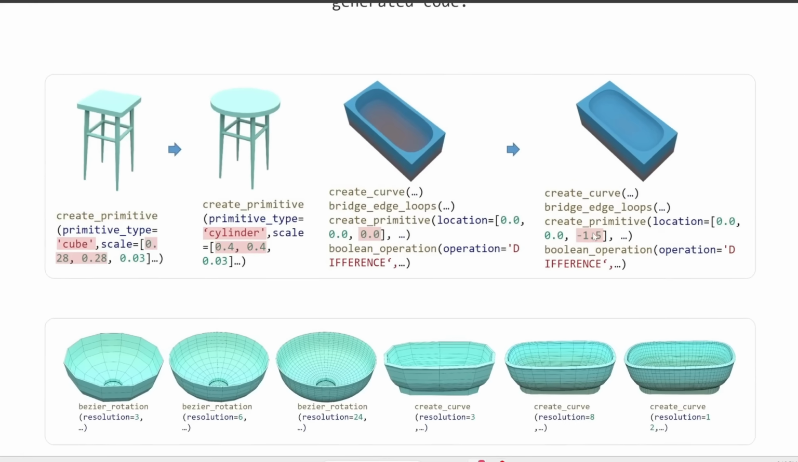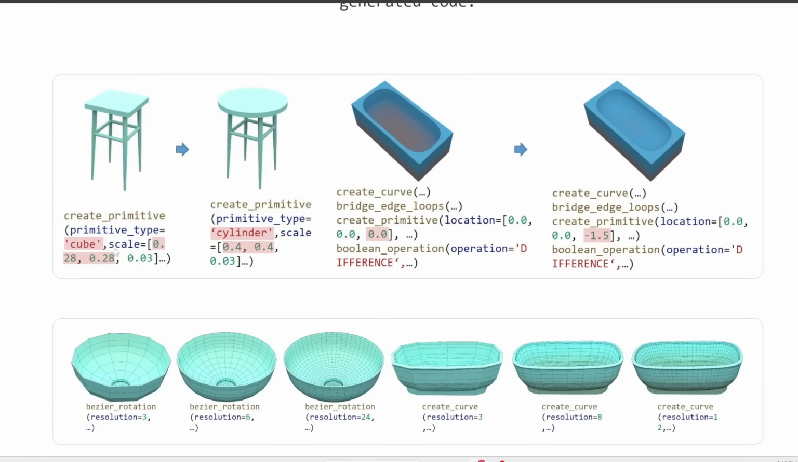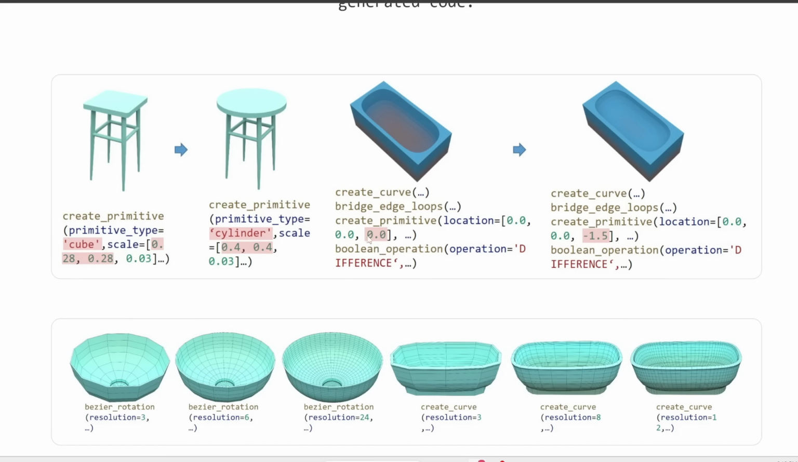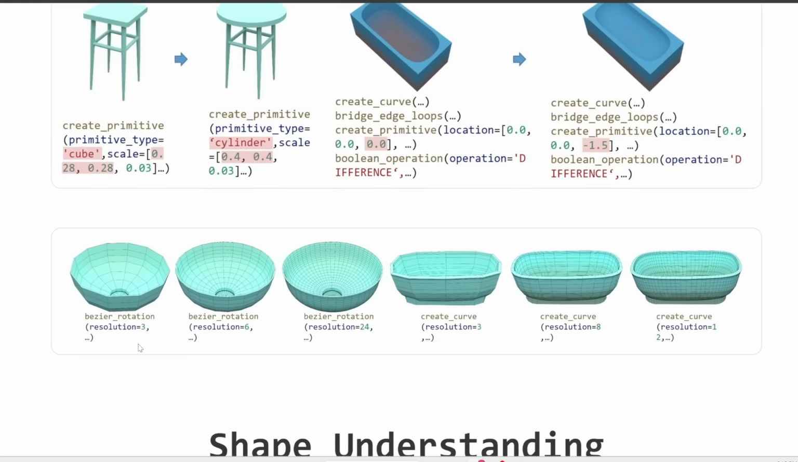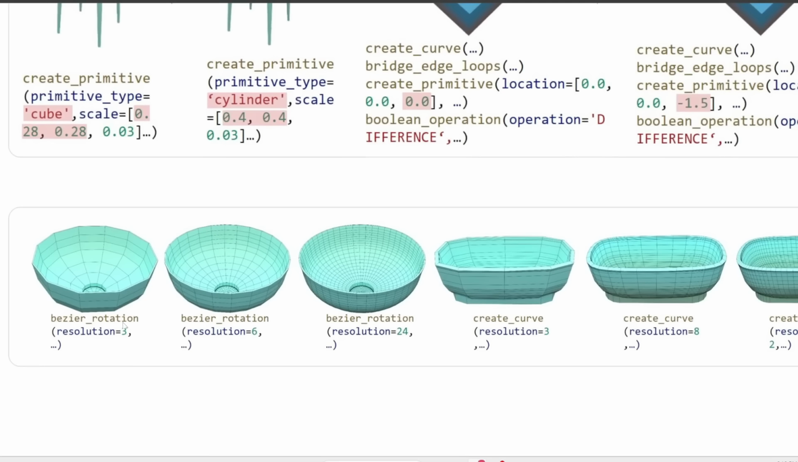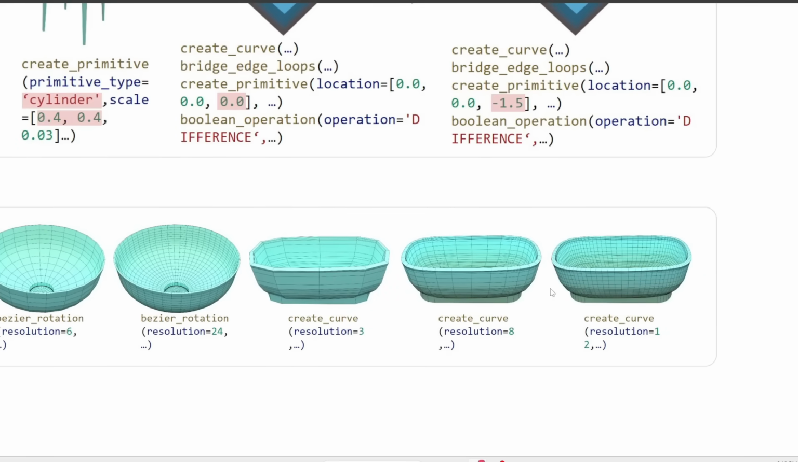Now, again, the benefit of this is that because this is just code, you can easily edit the 3D models further. So for example, you can turn this top part from a cube to a cylinder and you would get something like this. Or you can also change the depth of this sink to something like this. Or you can also increase the resolution, or basically the number of faces in the mesh. So the resolution here is 3, but you can increase it to 24 and you can see that it's a lot smoother. Here's another example.